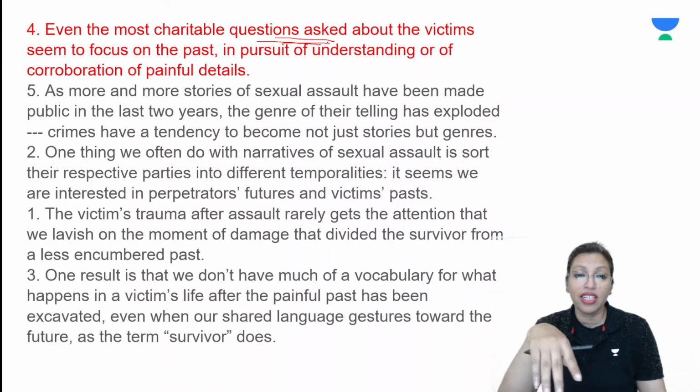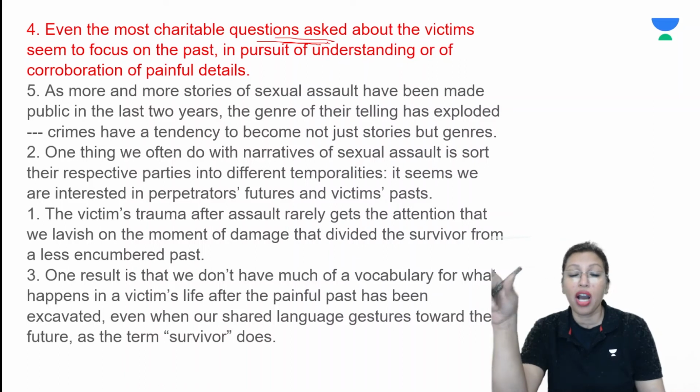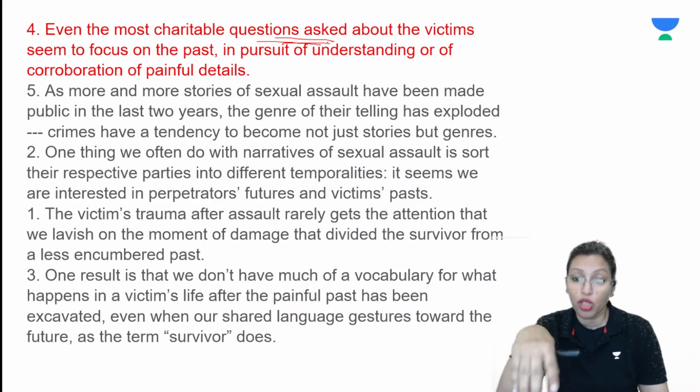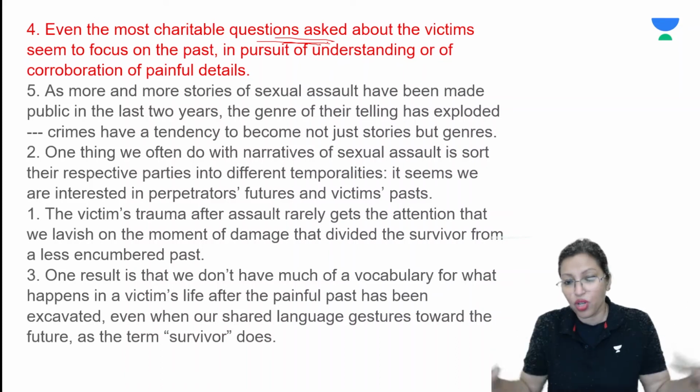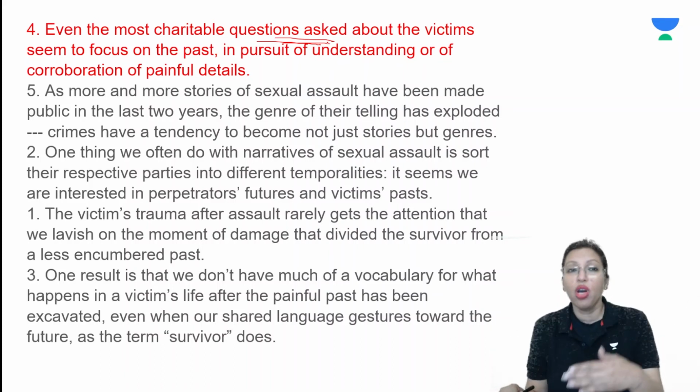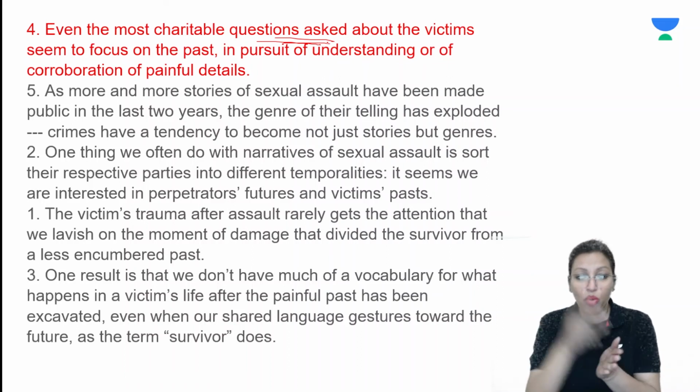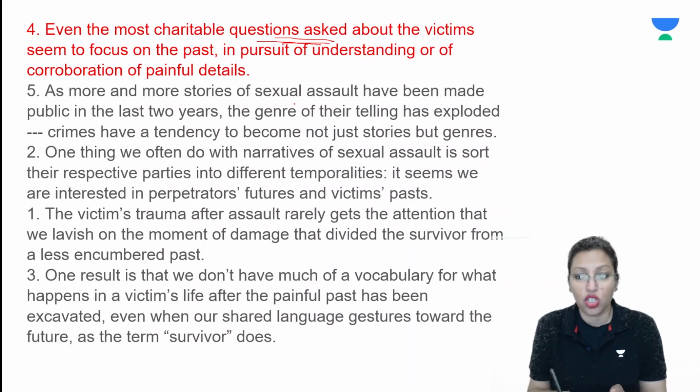Then we come to sentence 1, which says the victim's trauma after the assault, the victim's future, does not get the attention that we pay to the moment of damage or to the assault itself. One result of this is that we don't have much of a vocabulary. So we don't really have words or ideas to describe what happens to the victim after the sexual assault, right?